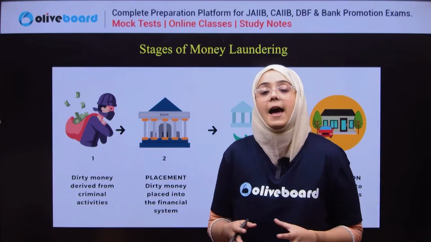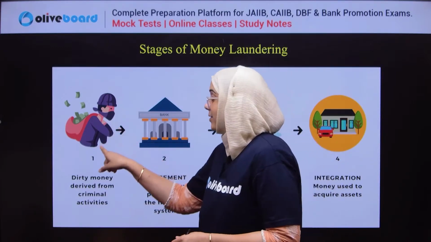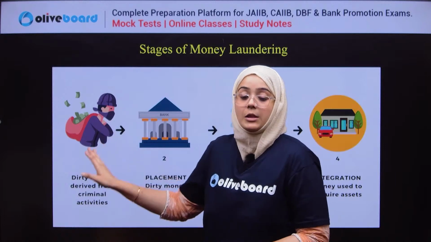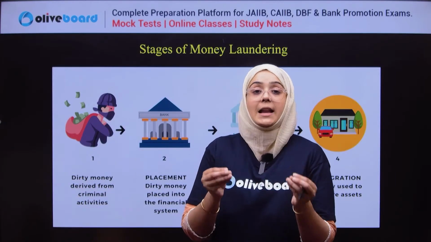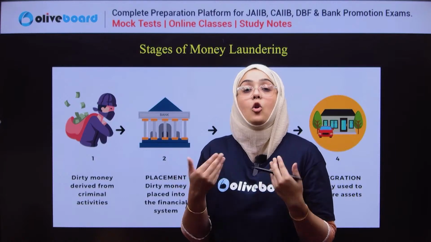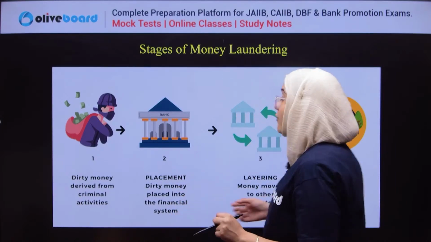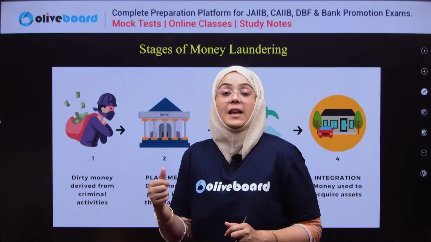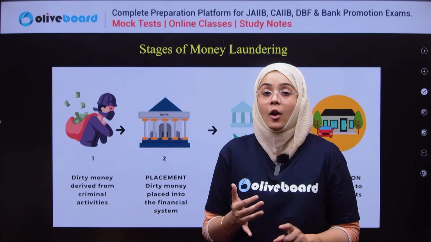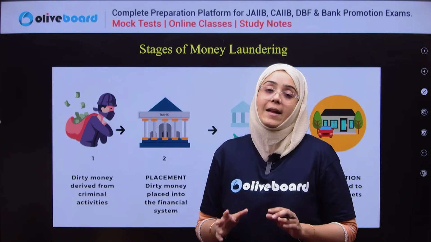See this picture: the person is earning illegal money, because there needs to be illegal money for us to launder it. The person earns this money from illegal activities like smuggling, drugs or trafficking.